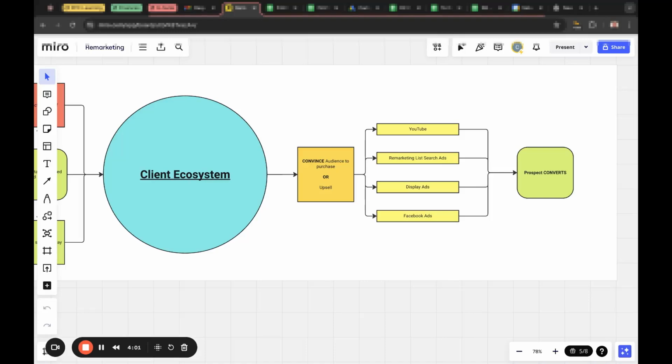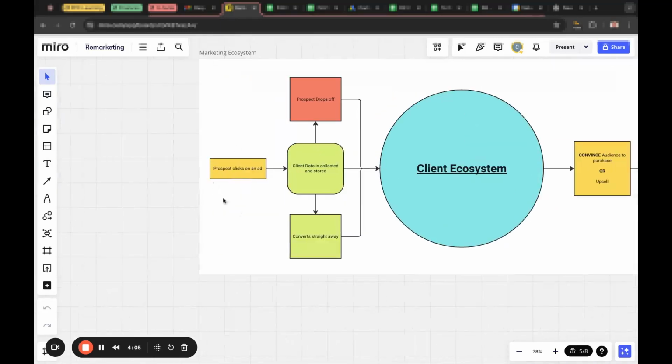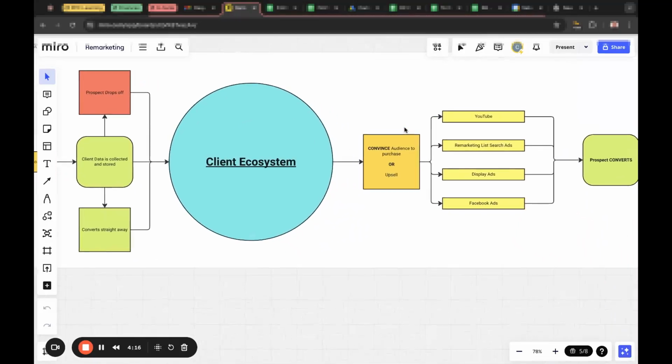Small budgets, but then it just achieves that omnipresence. So if you think about it, somebody's going to land on the site and think, okay, this company looks great. Life gets in the way and they forget about it. But the next time they go onto YouTube to listen to their favorite song, we're there in front of them. If they go on Facebook or Instagram, we're there in front of them. They're reading the news articles, we're there in front of them via a display ad.